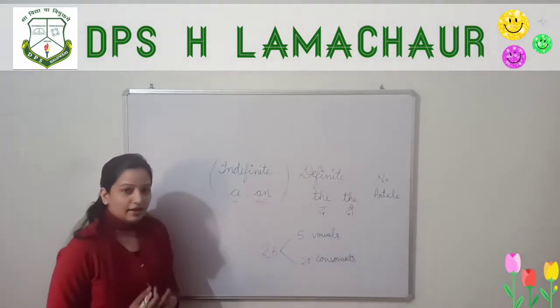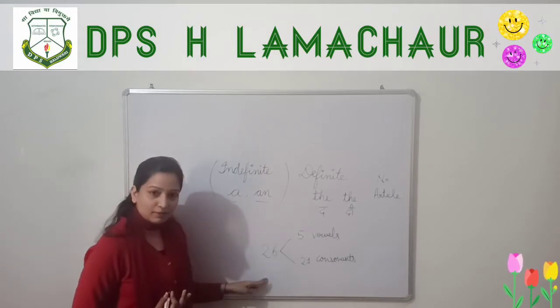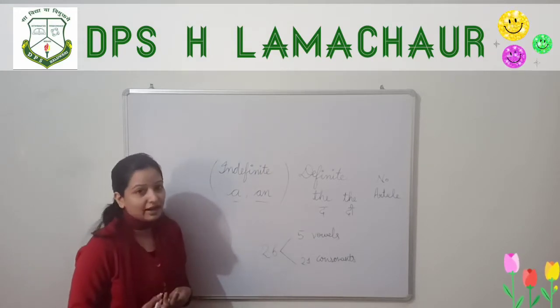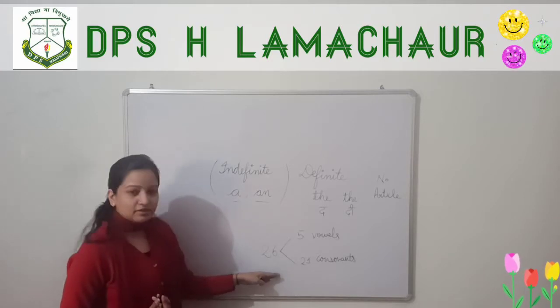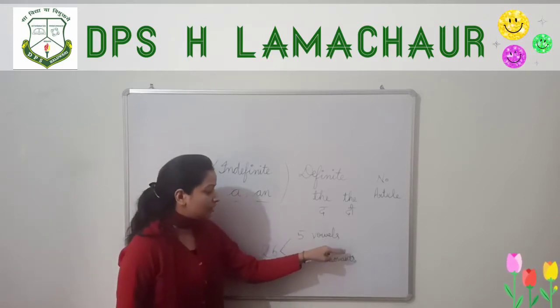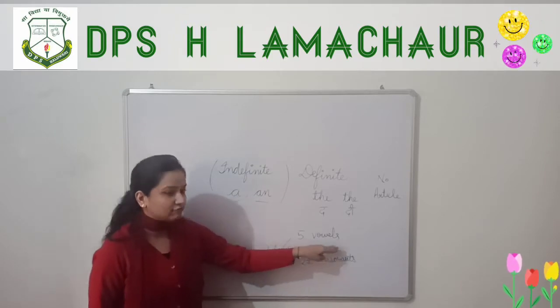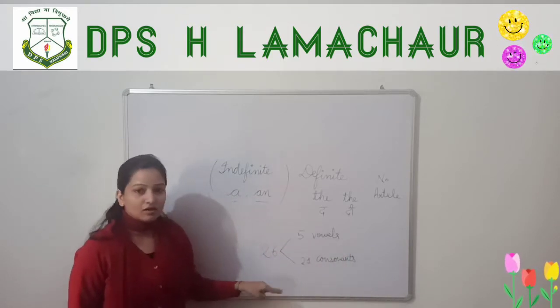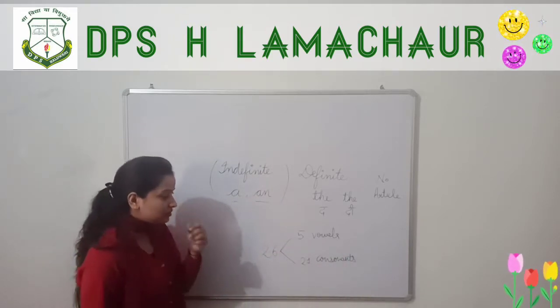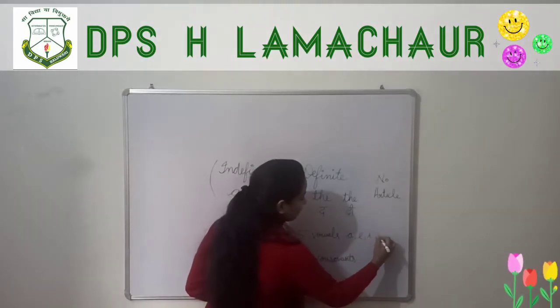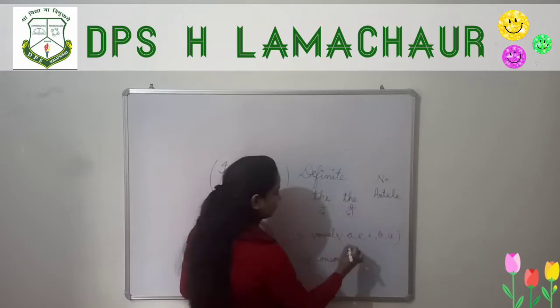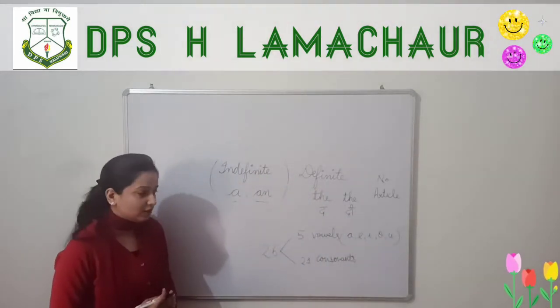Okay, in the English language, we have 26 alphabets, meaning 26 letters. We say alphabets, not letters. So 26 alphabets, and out of 26 alphabets, we have 5 vowels and 21 consonants. So which are vowels? A, E, I, O, U.